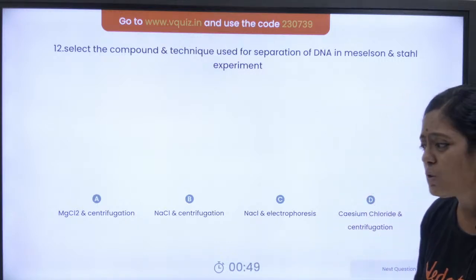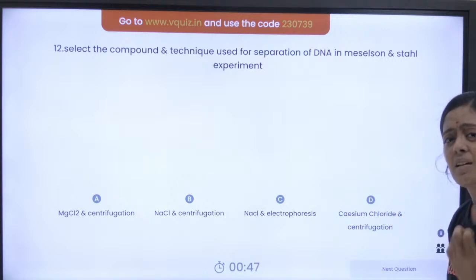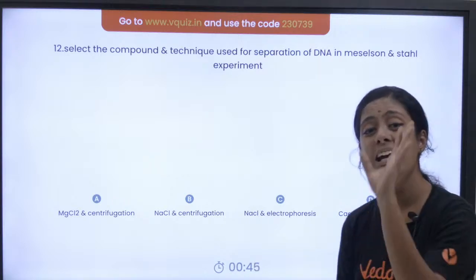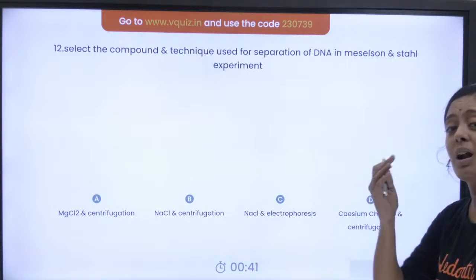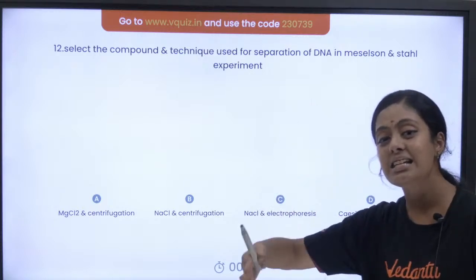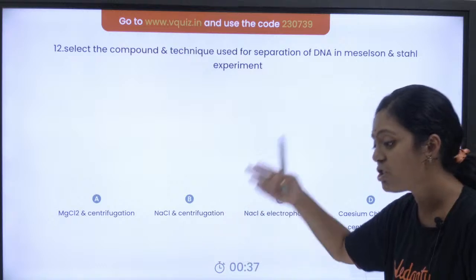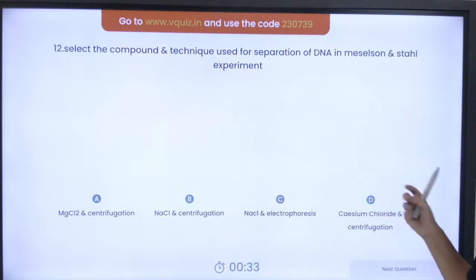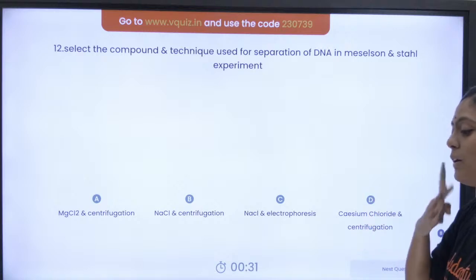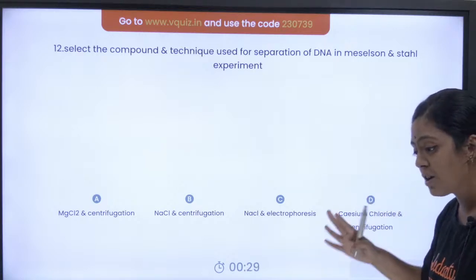Correct? So, adla enna use பண்றாங்க பசங்களா? ரொம்ப easy. We use cesium chloride as the element. Okay, and we call it as centrifugation. We call it as density gradient cesium chloride centrifugation. Very good. It is used. Very good. MK Selva, very good. Okay, yeah, crazy dude, very good. Doctor Sid, superb. Okay, Meenakshi, very nice.